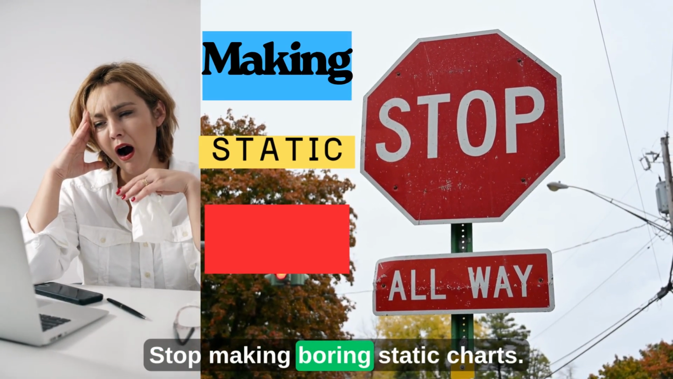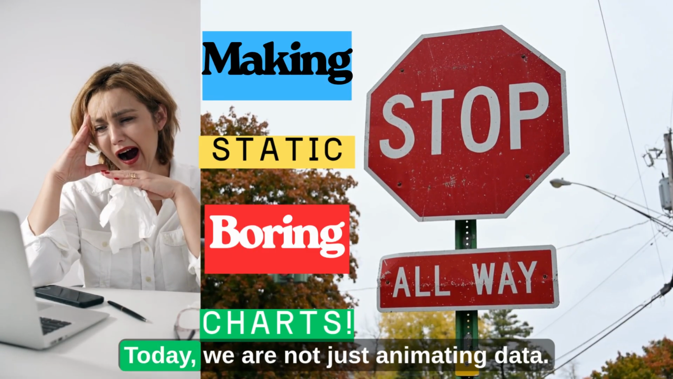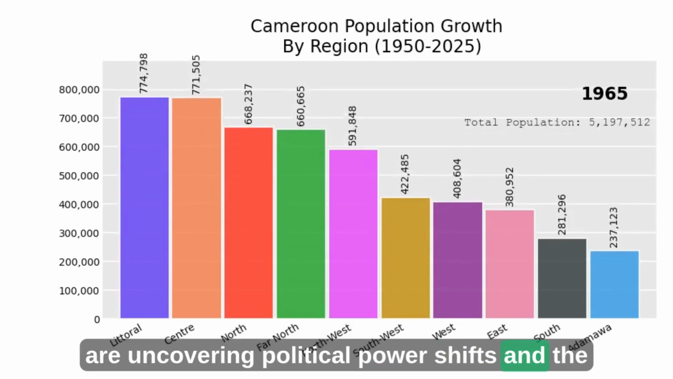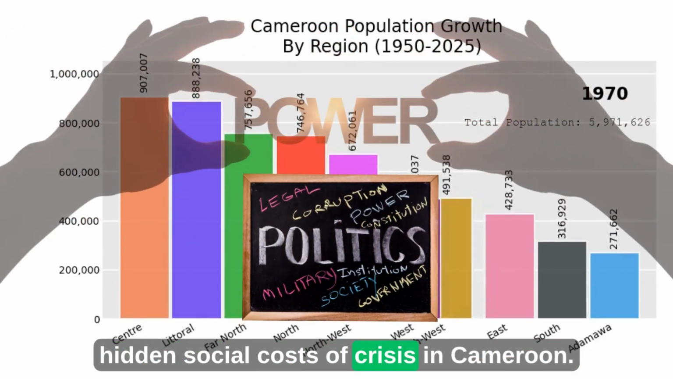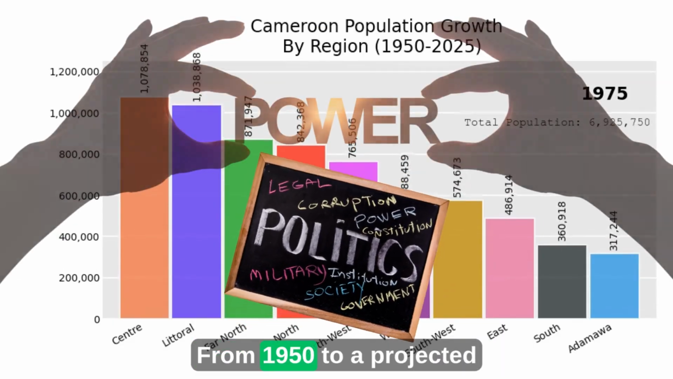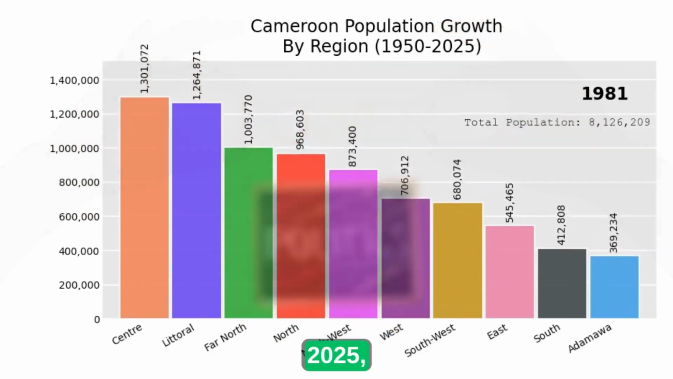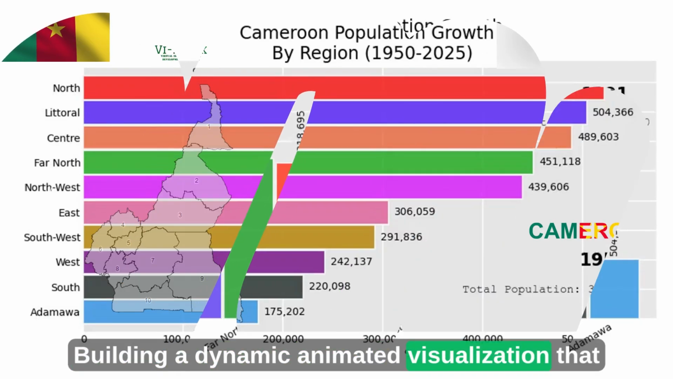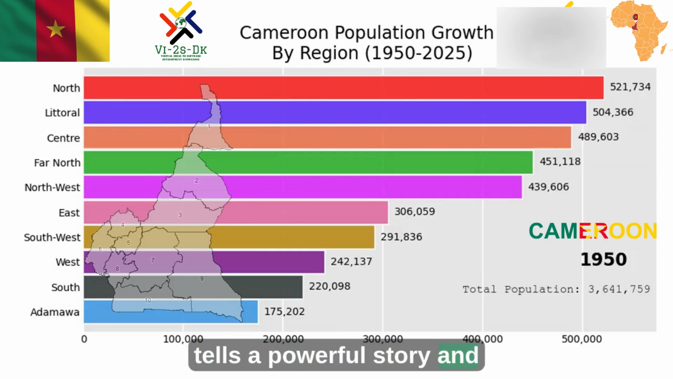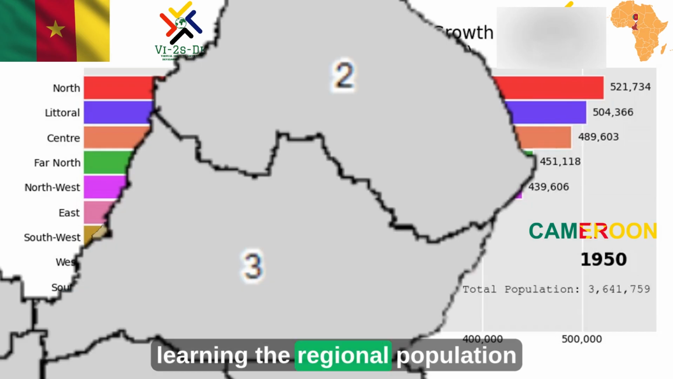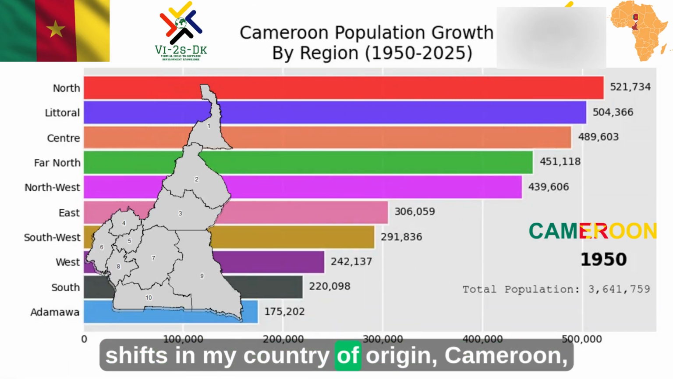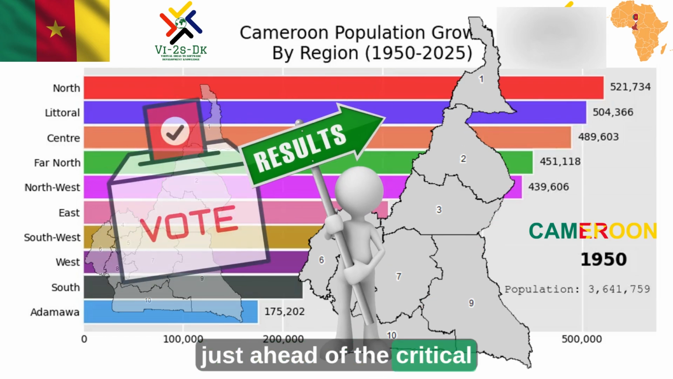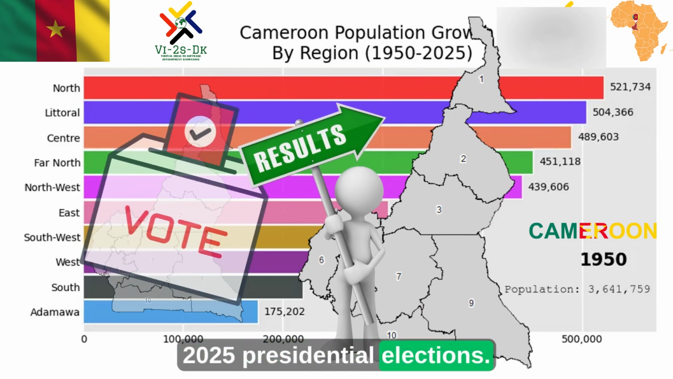Stop making boring static charts. Today, we are not just animating data, we are uncovering political power shifts and the hidden social cost of crisis in Cameroon. From 1950 to a projected 2025, we are going to achieve two main things: building a dynamic animated visualization that tells a powerful story, and learning the regional population shifts in my country of origin, Cameroon, 237, just ahead of the critical 2025 presidential elections.